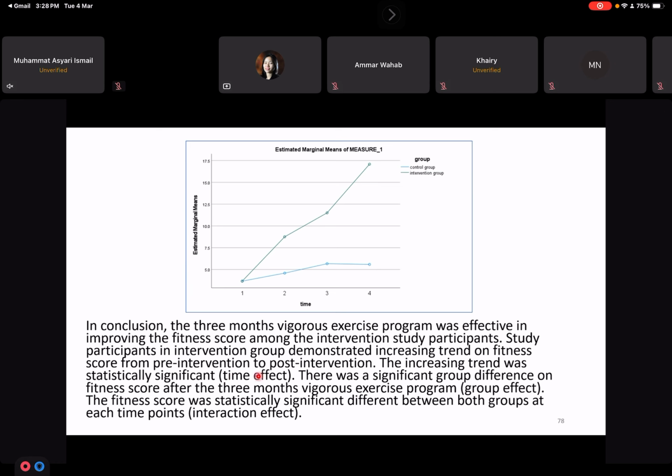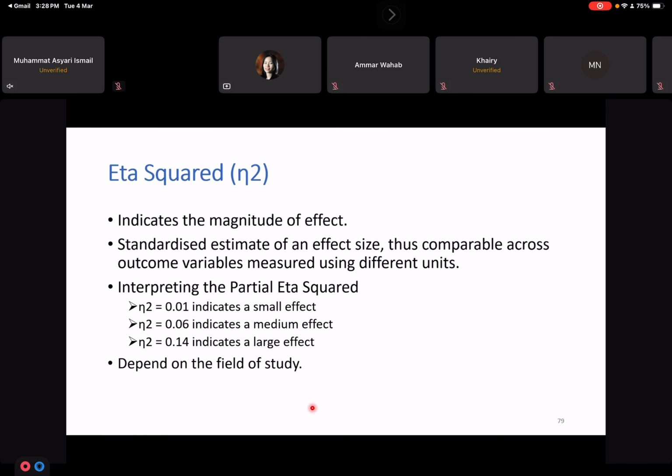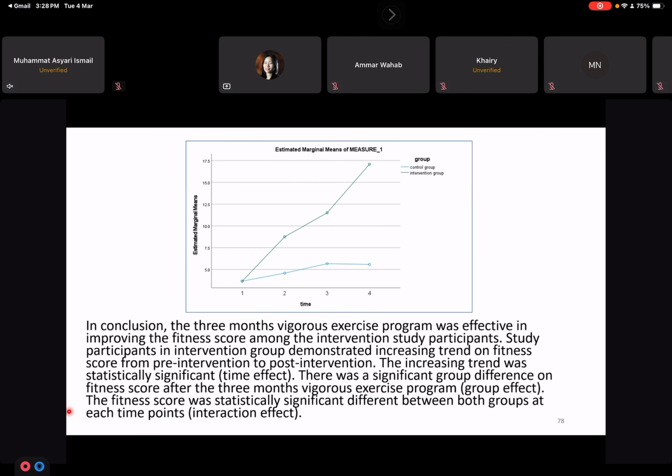So this refers to the time effect. There was a significant group difference on fitness score after the 3-month vigorous exercise program. This one refers to the group effect. Then the fitness score was statistically significantly different between both groups at each time point, which is the interaction effect, except for baseline. Okay. And so far, any questions?